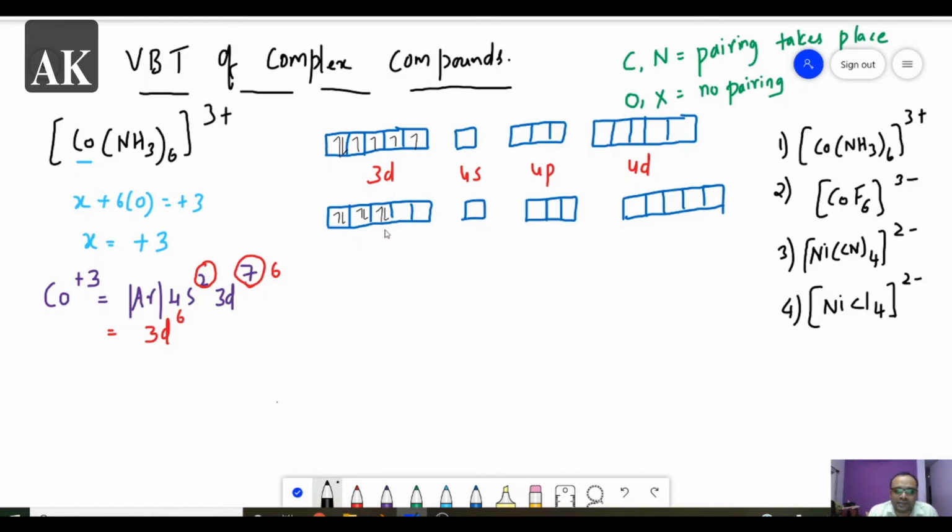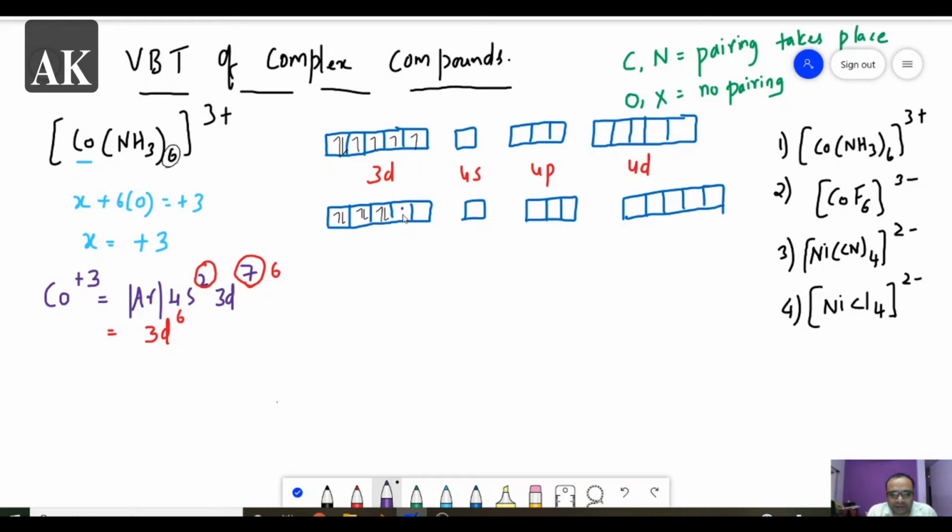So this is against Hund's rule. So this will happen according to this valence bond theory. And now the number of ligands is 6. So the total number of ligands is equal to 6. So these 6 ligands will occupy, so in this position.